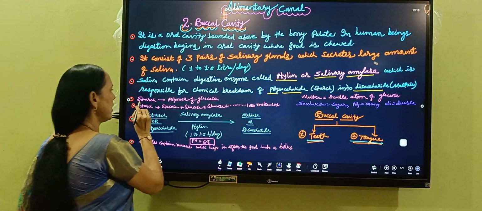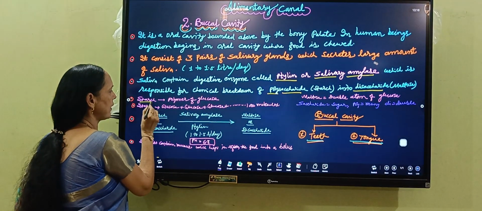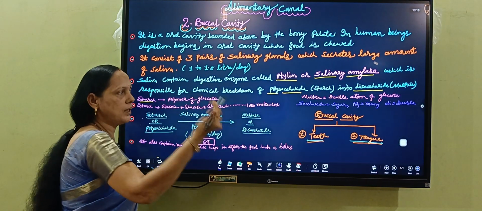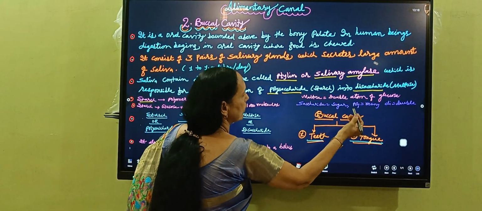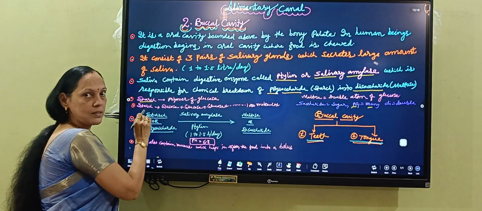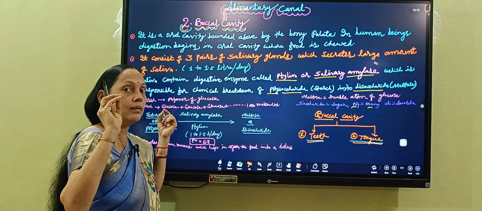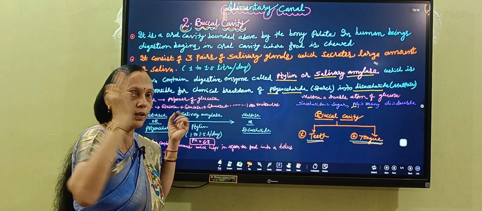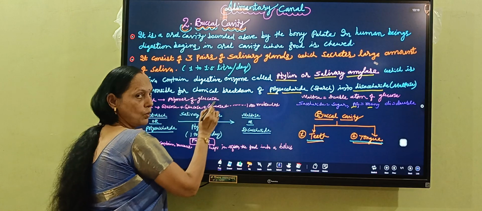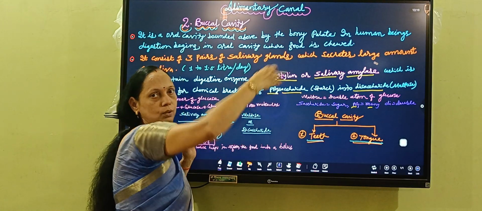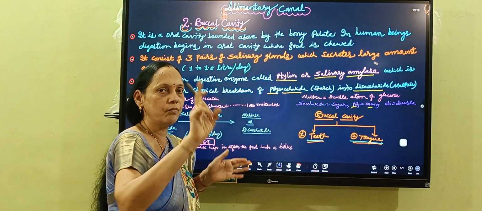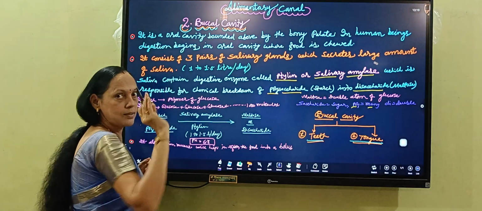Now question arises, what is meant by starch? Starch means what? Polysaccharide means what? Starch means the polymer of glucose. Poly means many molecules are there. Okay, so polymer. For example, starch. Starch consists of an uncountable number of glucose molecules combined together. For example, glucose plus glucose plus glucose plus glucose, up to a 1000 molecule, 2000 molecule chain will be there. Many glucose molecules are combined together and form the polysaccharide molecule or the starch molecule.